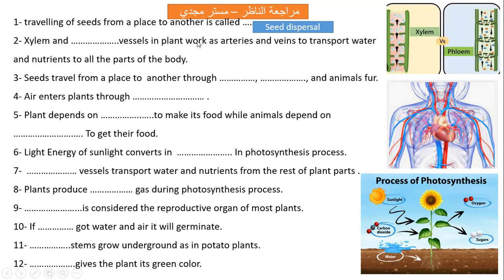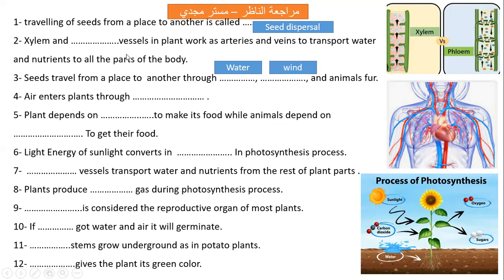Vessels in plant work as arteries and veins to transport water and nutrients to all the parts of the body. Xylem and what? Xylem and phloem in plants, the same as arteries and veins in animals and humans. So number 2, xylem and phloem.